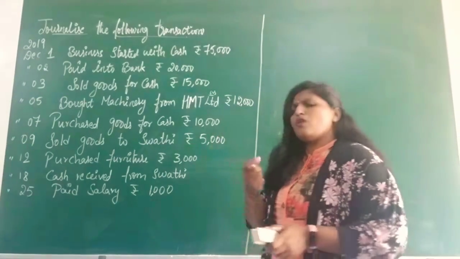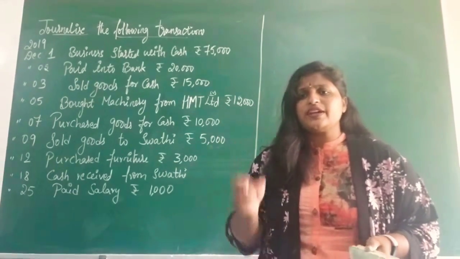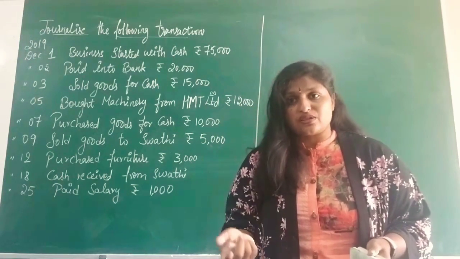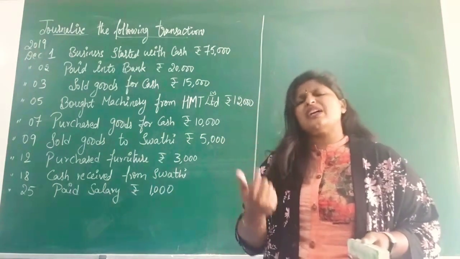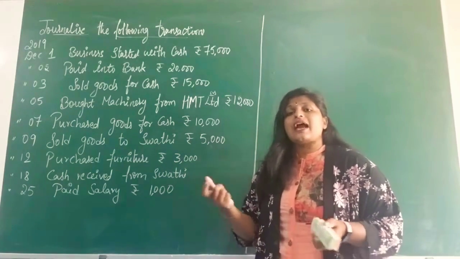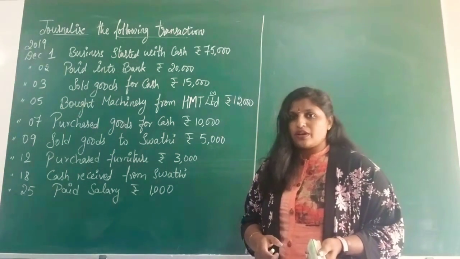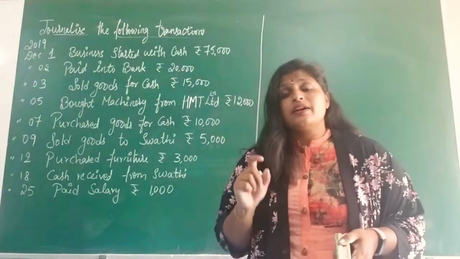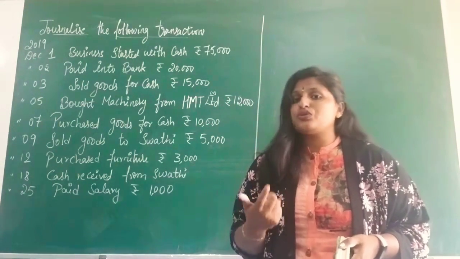There is a small clue to identify it: if the transaction mentions for cash, from cash, or with cash, that clearly represents a cash transaction. Credit transactions I will also teach you how to identify.